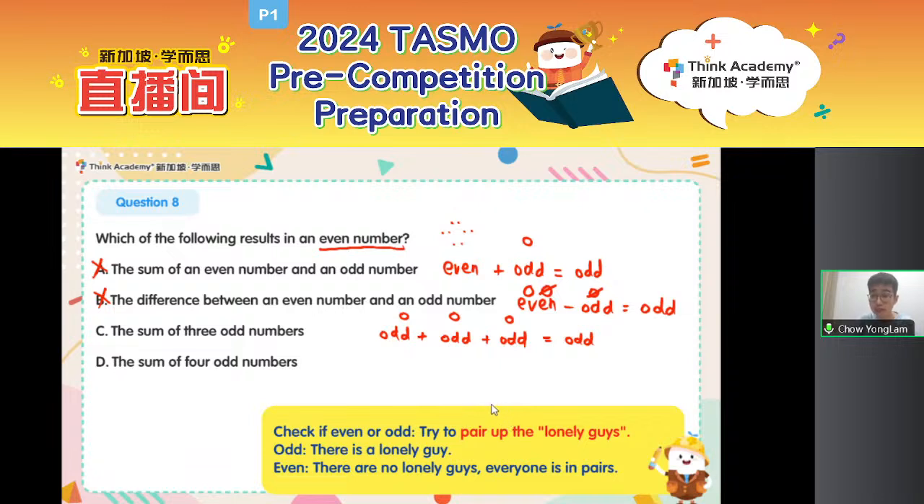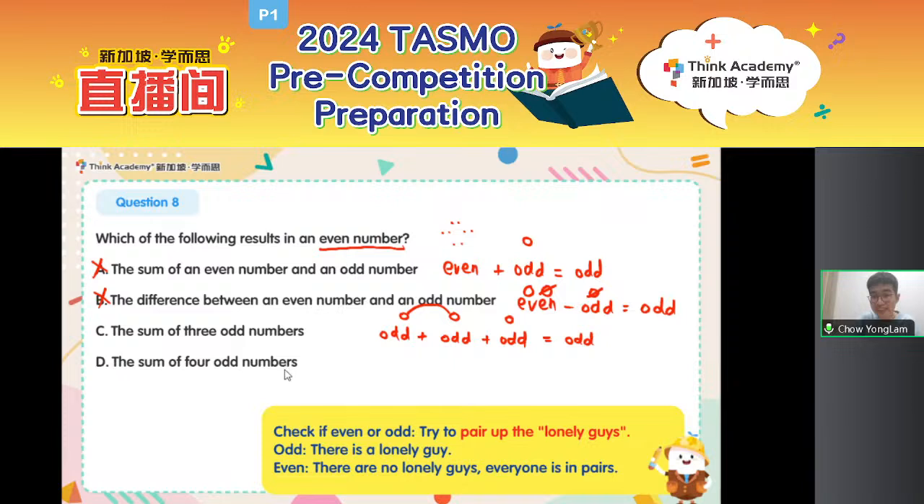So what can we do? Take a look at the yellow box here. We can pair up the odd numbers. So there are three lonely guys. Let's try to pair them up together. Two of the lonely guys can become a pair, so they are no longer lonely. But what about this last lonely guy? Do we have a partner for this lonely guy? There's no partner. So unfortunately, this lonely guy still stays lonely, and therefore the result is odd. C is not the answer.